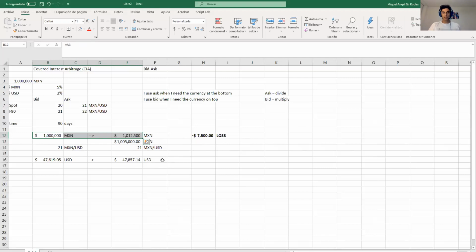So I hope that this is clear. This is an exercise of a covered interest arbitrage exercise, but using bid and ask. So in the next video, I will be doing the other extra difficulty, which is using two forwards and then deciding which forward is better. So let me stop this video and I will start a new one.